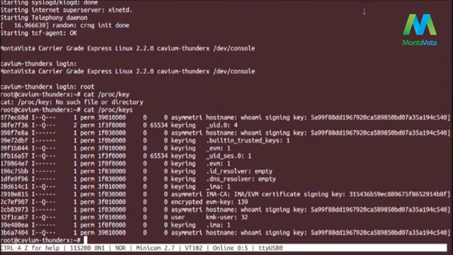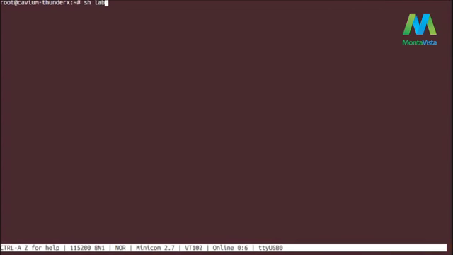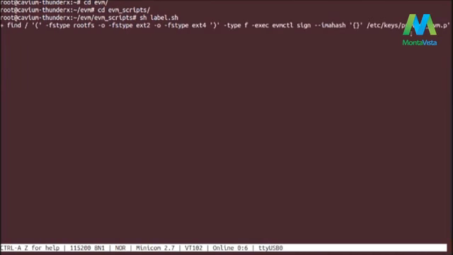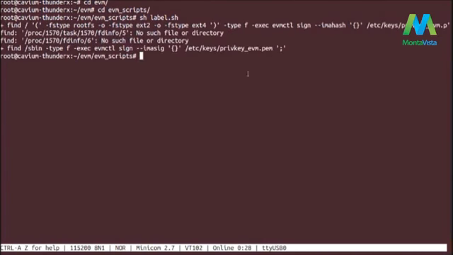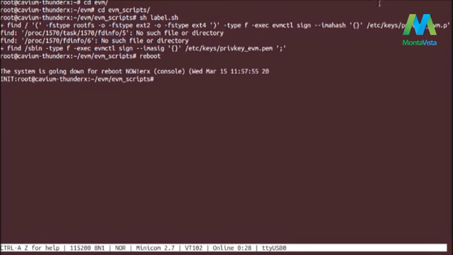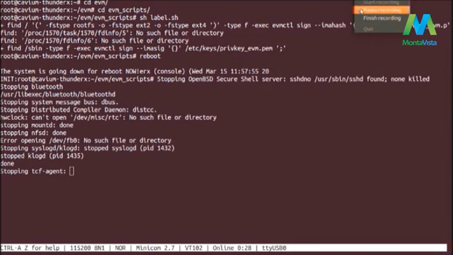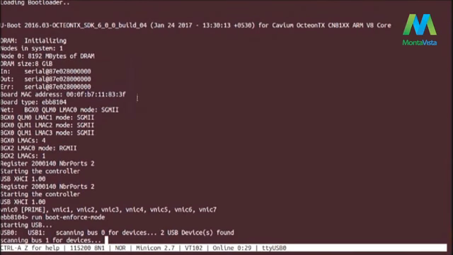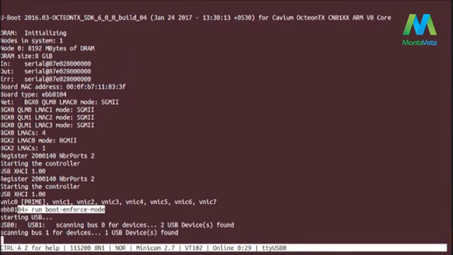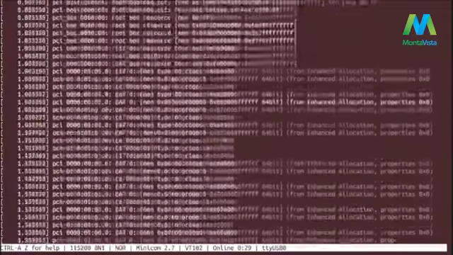Now since the system is rebooted and we already have automated the scripts, the keys are already loaded. So now we have to relabel the file system and apply the hash on the entire file system, and we have to sign the sbin files. So in this demo we are targeting the reboot file. Since it is hashed and signed, we are booted in the enforce mode.